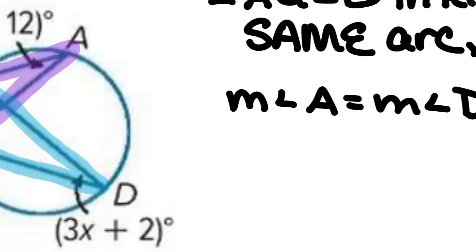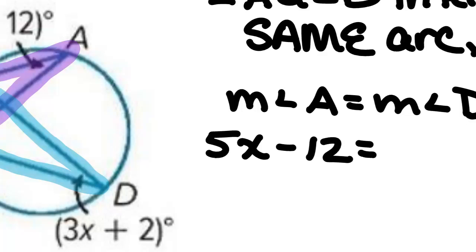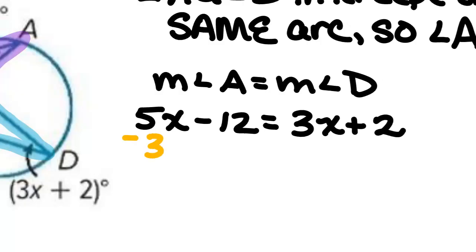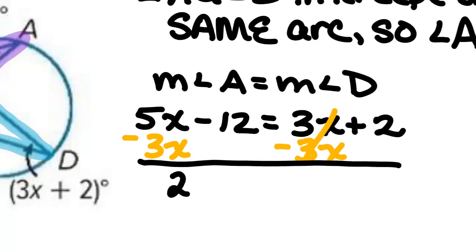Angle A is 5x minus 12. How big is angle D? 3x plus 2. And now we're going to solve this for x. So I'm going to subtract 3x from both sides. I get 2x minus 12 equals 2.